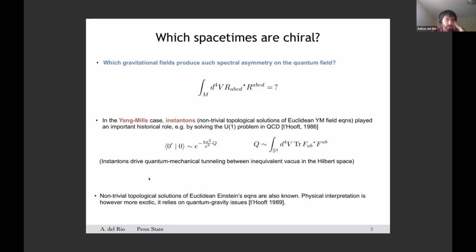It turns out that analogous instanton solutions exist for the case of gravity. They are called gravitational instantons. While mathematically these solutions have a very nice and rich structure, the physical interpretation could be regarded as exotic because they rely on quantum gravity issues that we still don't fully understand.